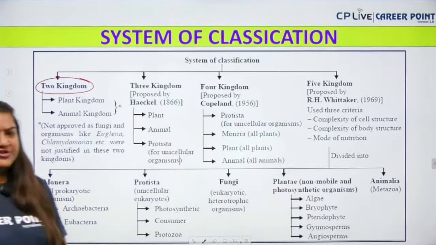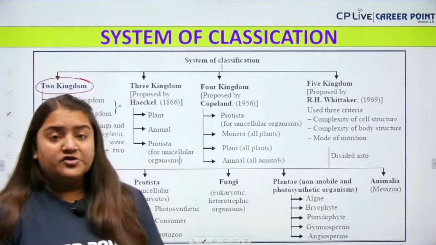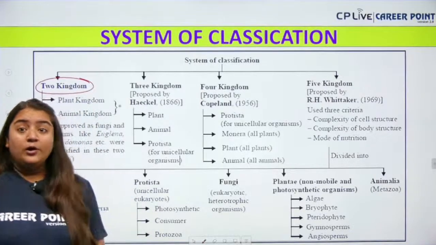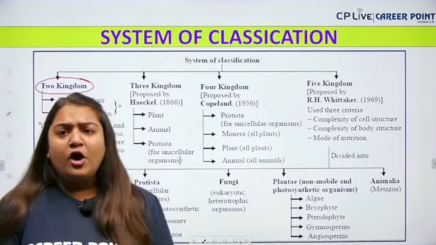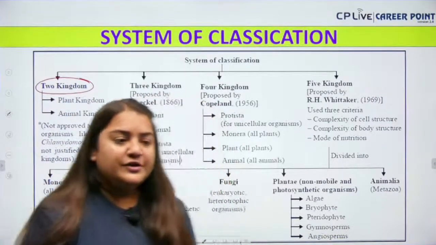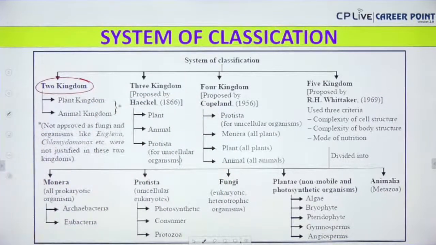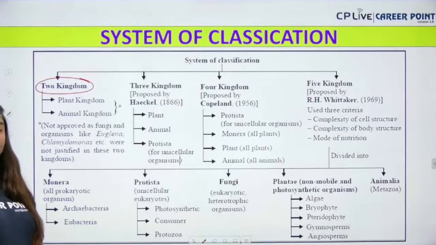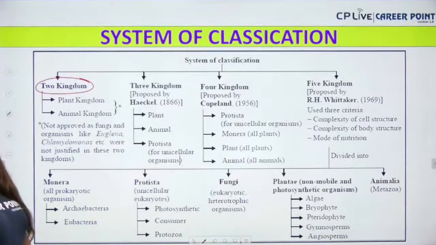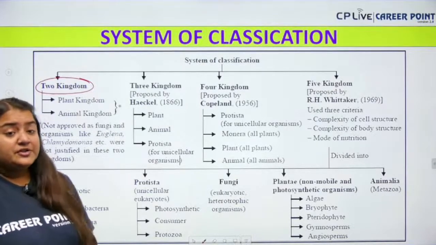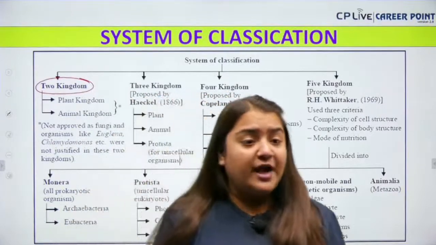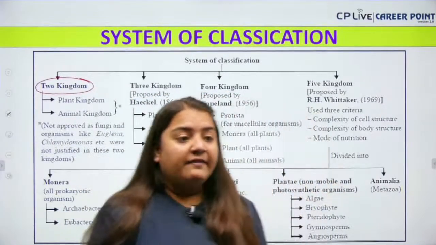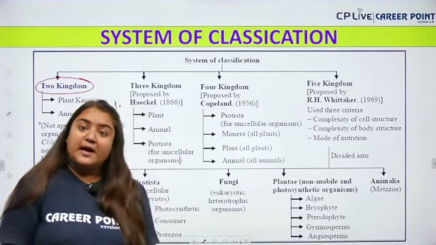Why was it not approved? Because fungi were kept with the plant, and you all know that plant being autotrophic and fungi being heterotrophic, they cannot be kept together. So it was not approved, as organisms like Euglena and Chlamydomonas etc. were not justified in these 2 kingdoms. Because plants are autotrophs while fungi are heterotrophs, they cannot be kept together at any cost. And then there was kingdom plantae.